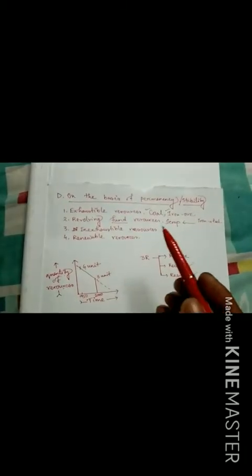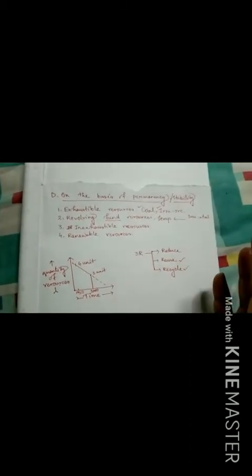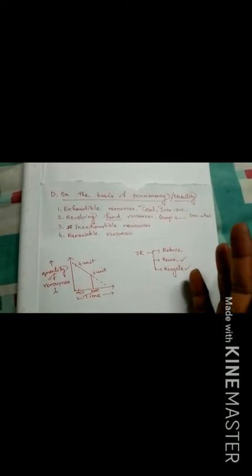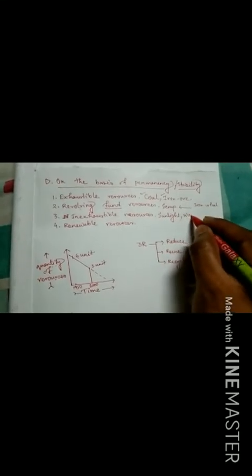Now the third type of resources is inexhaustible resources. Particularly, these types of resources do not end after use. You can say such resources are perennial in nature and have a steady flow. So that's why these resources are called inexhaustible resources. Examples like sunlight, water, air.